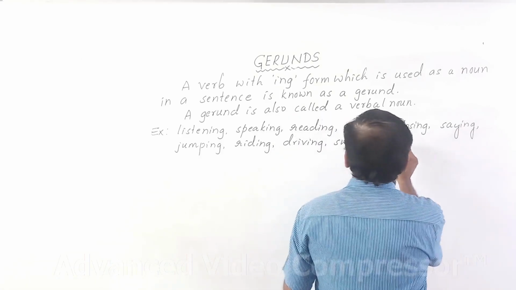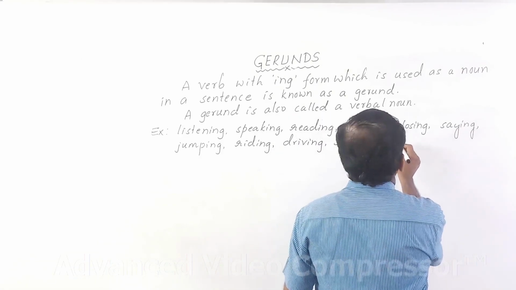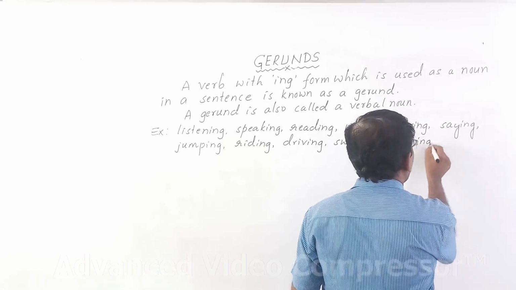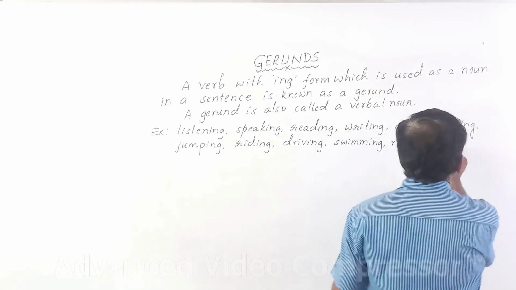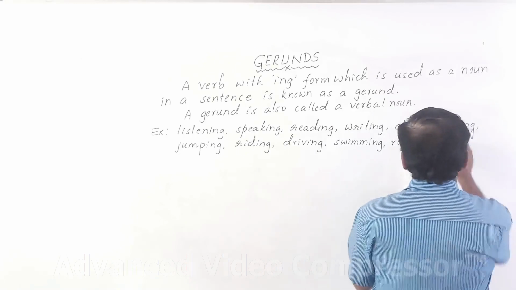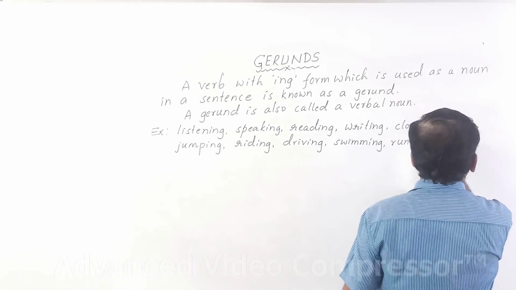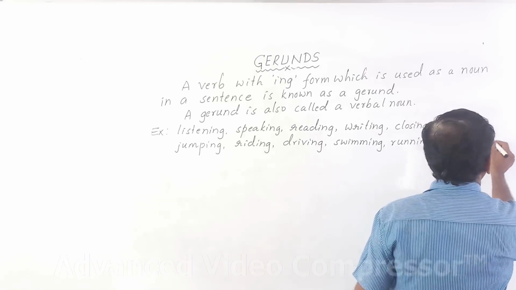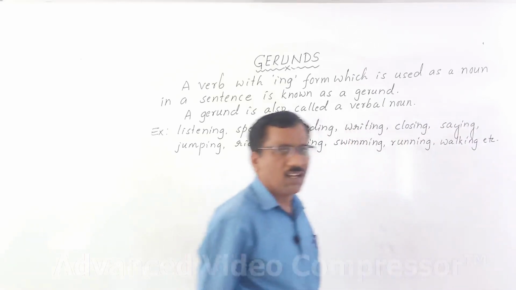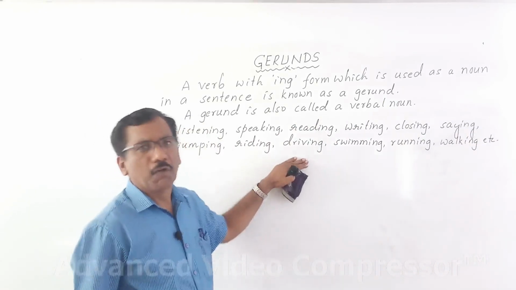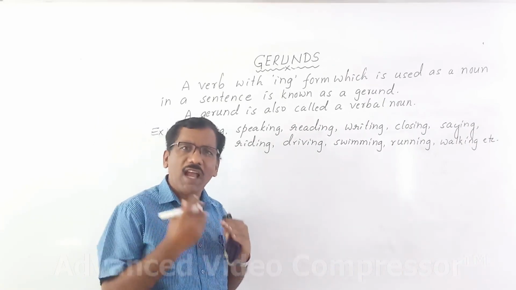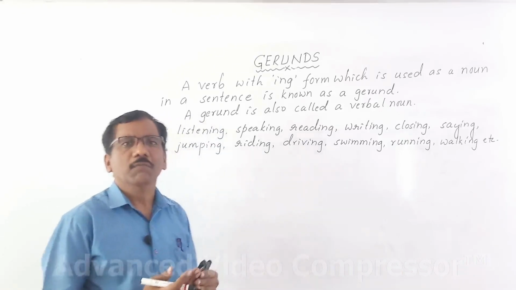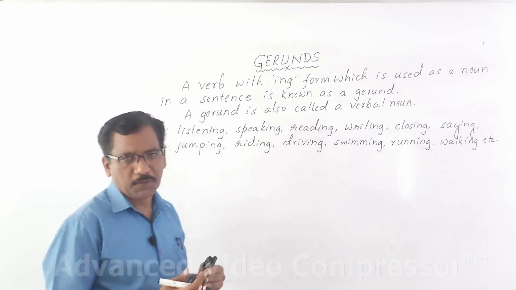Then run, ing form is running. Walk, ing form is walking, etc. These are all ing forms. You can add good number of ing forms and use them as noun in the sentence.